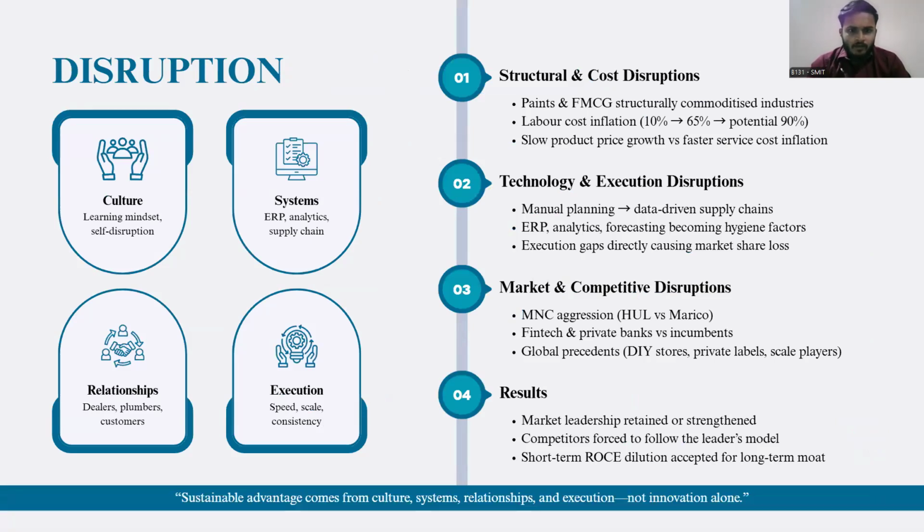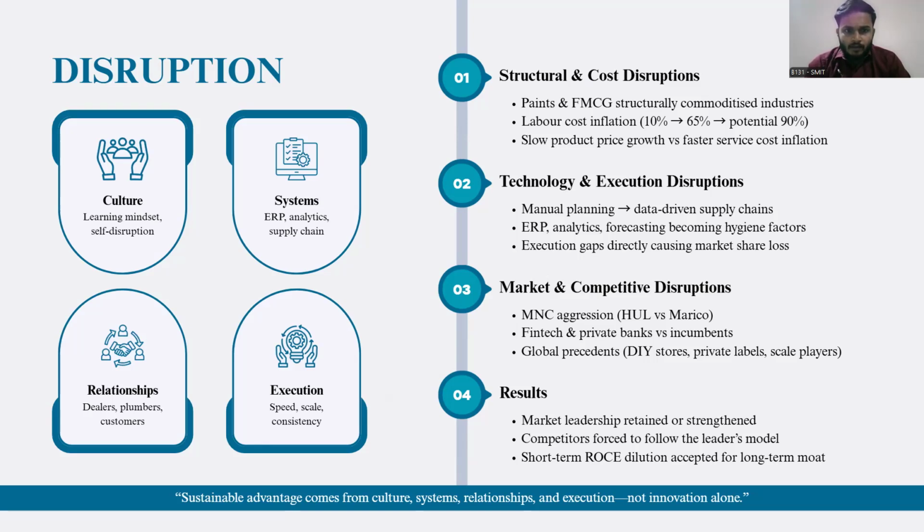This slide shows how a strong company deals with disruption. Disruption here does not mean only new technology. It also means cost pressure, tough competition, and changes in how customers behave. First, many industries like paints and FMCG are highly competitive and price driven. Labor costs have gone up a lot, but prices are increasing slowly. This puts pressure on margins and forces companies to rethink their business model.